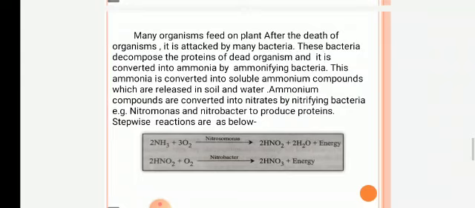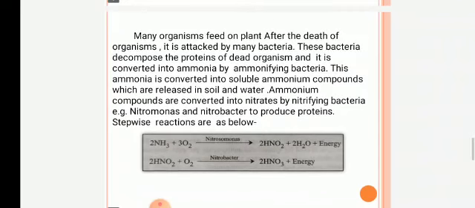Let us see examples of nitrifying bacteria. Nitrosomonas and Nitrobacter are important nitrifying bacteria. The stepwise reaction is represented as below.